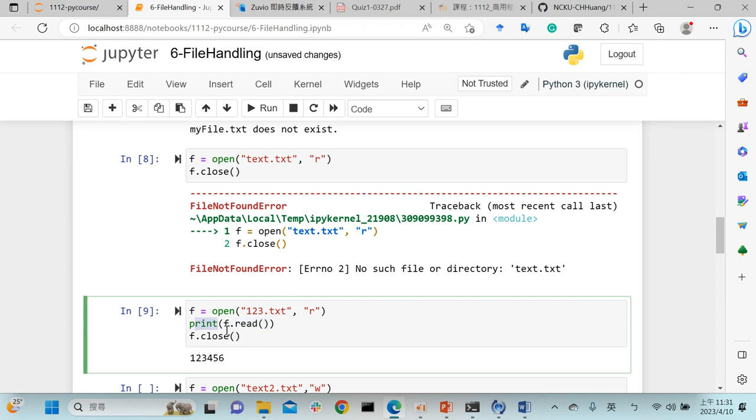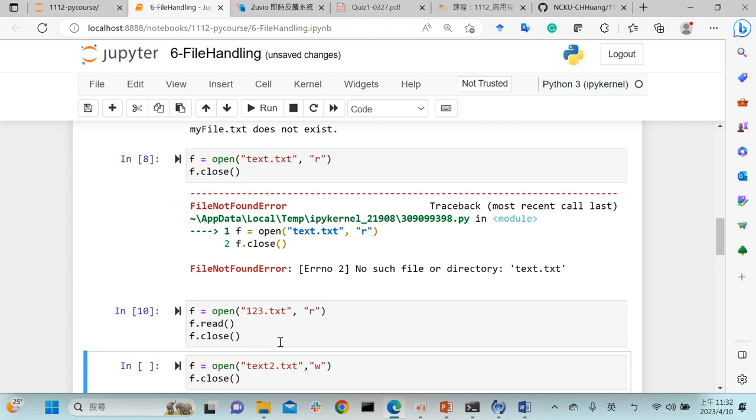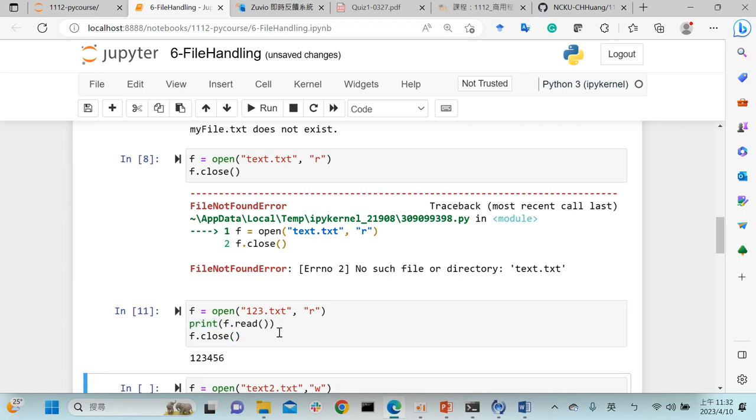Maybe you will feel a little bit confused. If today I don't use print, this will not show anything. Otherwise, if you print it, I just need to print it to show the value from the text file. So now please try to create a file and a text, and try to use this code.